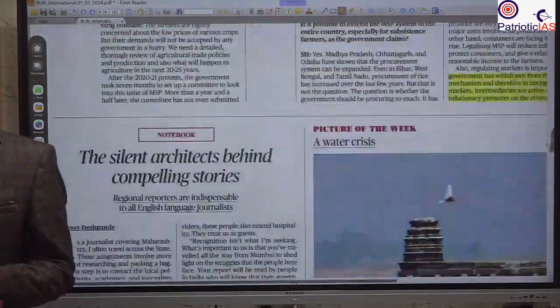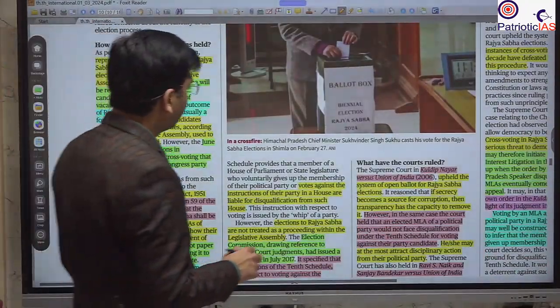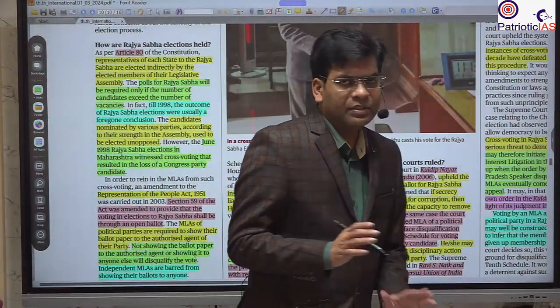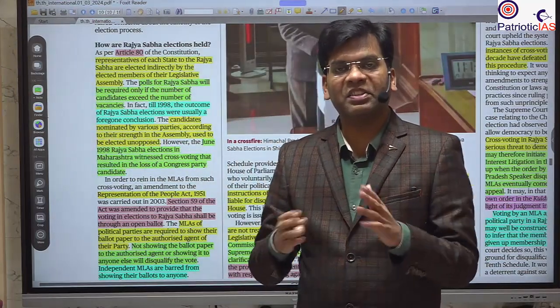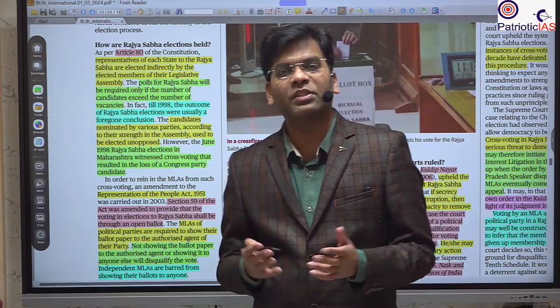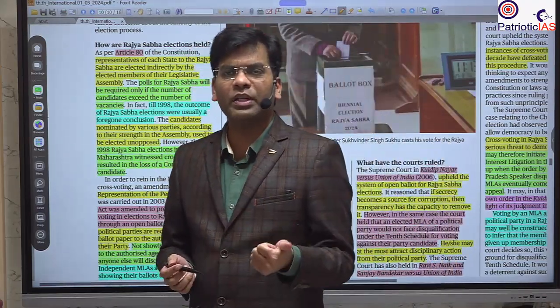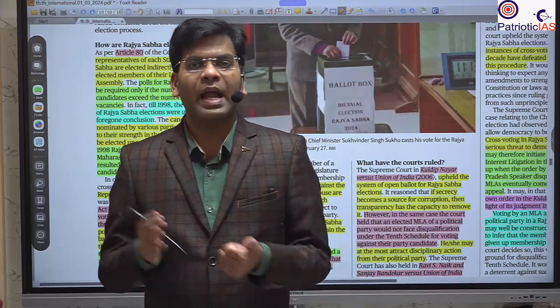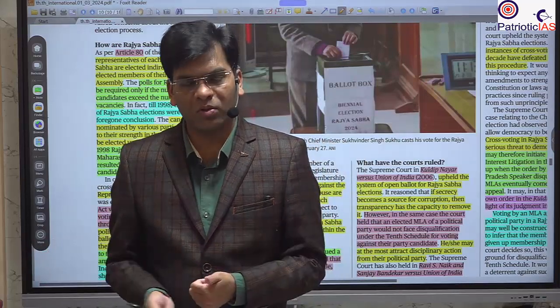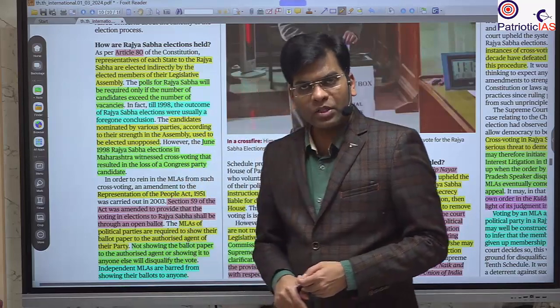Here it has been discussed in an elaborate manner what the different cases are, and why, in yesterday's Rajya Sabha elections of the different states, particularly UP, where there was cross voting, and in Himachal Pradesh there was cross voting, and there was cross voting in Karnataka as well, it was not accepted.